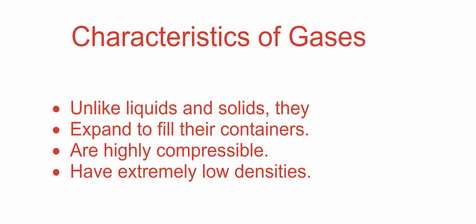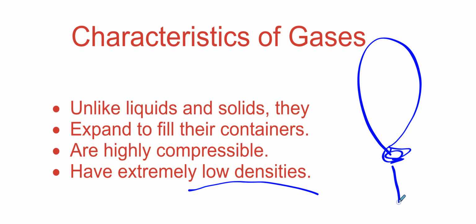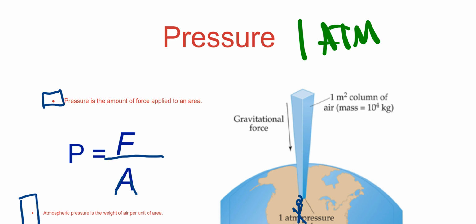And that's because they're the only ones that really do have room in between their atoms or molecules, and that's the same reason they have low density. If you have a balloon, there's really not that much stuff in the balloon. So if you try to compress it, the molecules can be made to get closer, and the pressure will go up, and we'll learn the math behind that. But in liquids and solids, everything is stuck together, so they are not compressible.